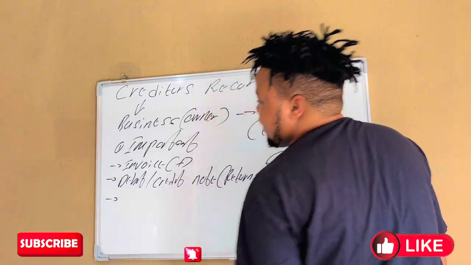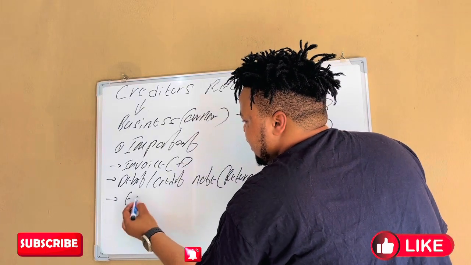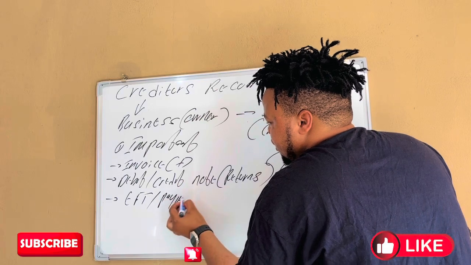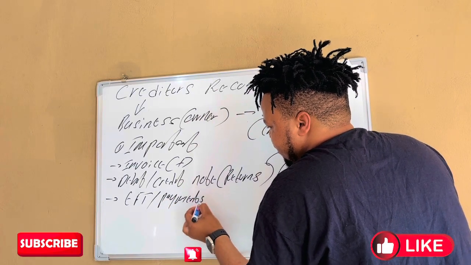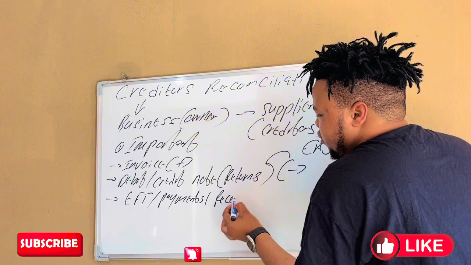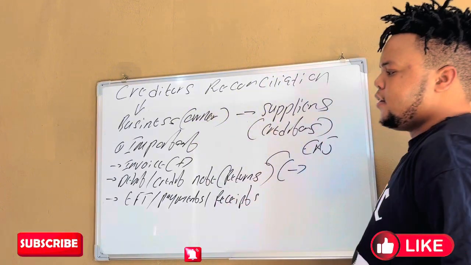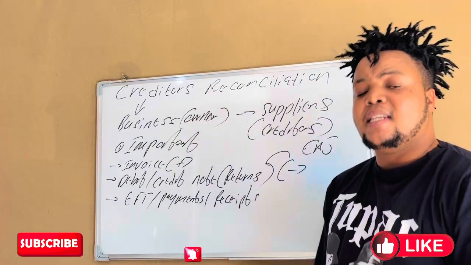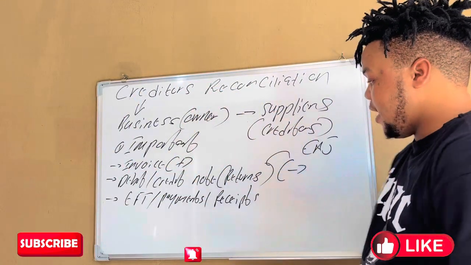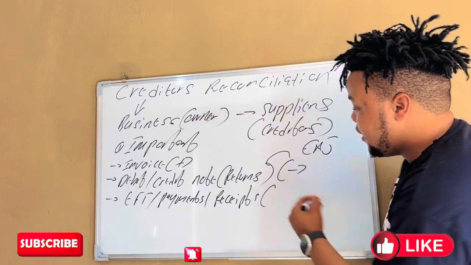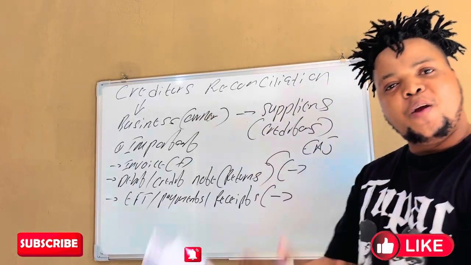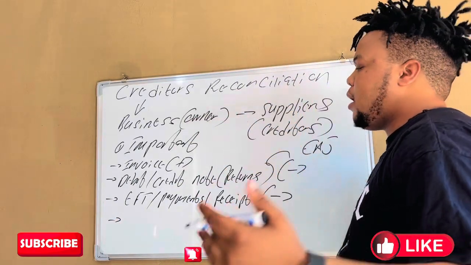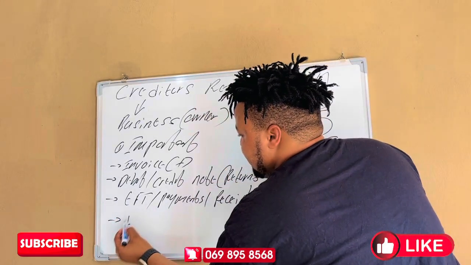And then after that, we have what we call EFT. We have payments. Be aware also of the word receipts. These three simply mean that the business is paying its debts to the suppliers. Meaning that the debts of the business will decrease, because when you pay, your debts decrease. And then another thing that we need to talk about is interest.